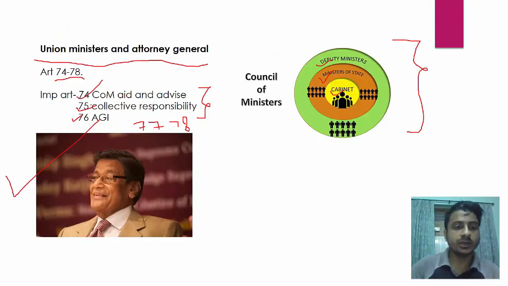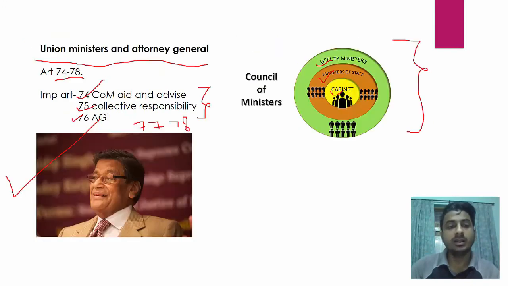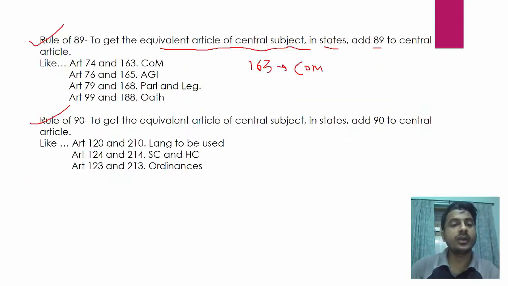Just now I told you 74 articles. 74 article is council of minister at the center. So if you add 89 to 74, what will you get? Just tell me. You will get 163, and 163 is council of ministers in state. So the rule of 89 works. Similarly, article 76 is attorney general of India. Similarly, if you add 89, you will get 165. 165 is attorney general of state.